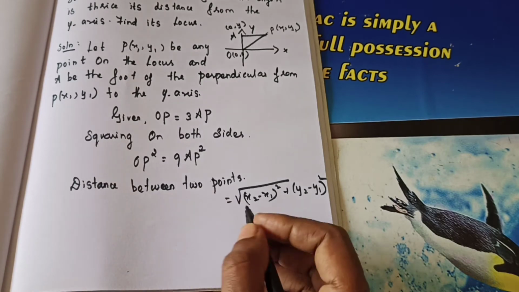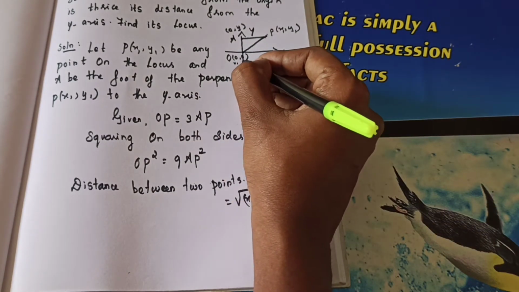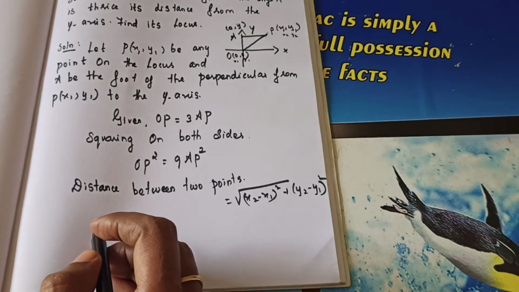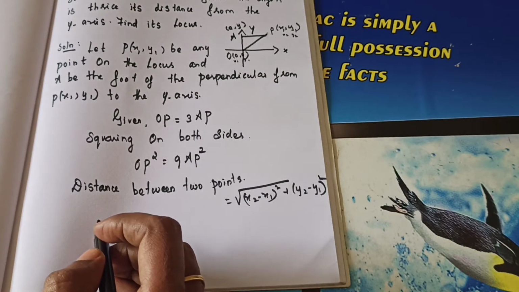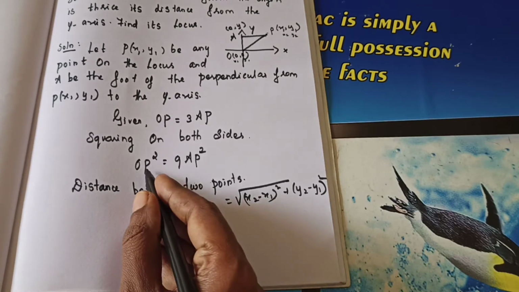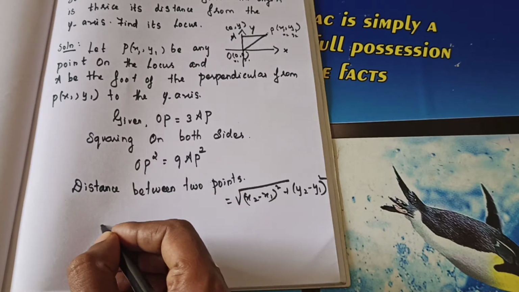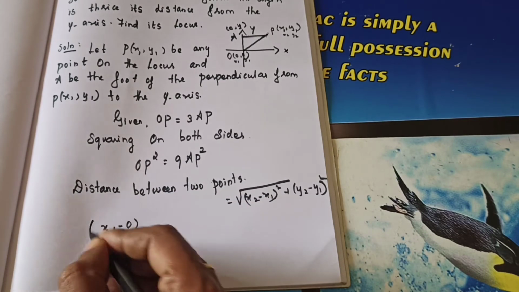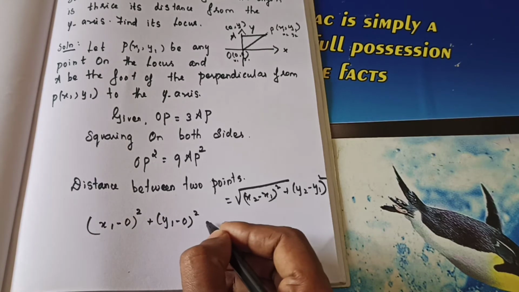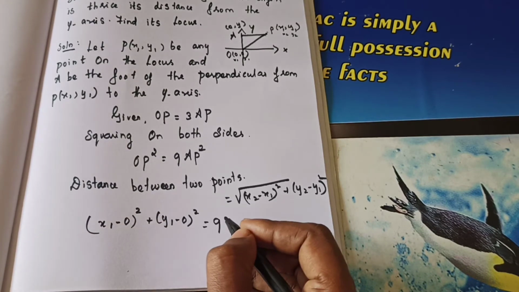For finding OP square, let us consider this as x1, y1 and this as x2, y2. Otherwise you can find PO square, negative you will get. Anything is also correct. So substituting in OP square, what's the value? We get x1 minus 0 the whole square plus y1 minus 0 the whole square is equal to 9 into AP square.